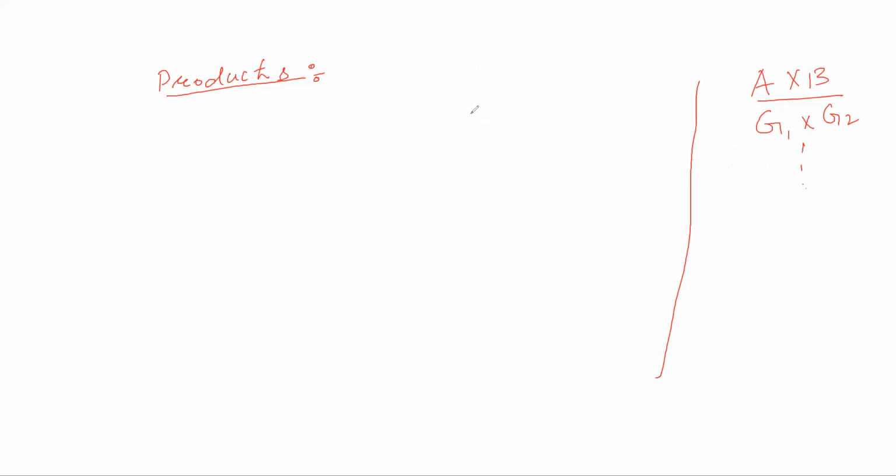So let us motivate ourselves in order to formally define this notion of product in a category. The motivation comes from set theory. Let A and B be two sets.